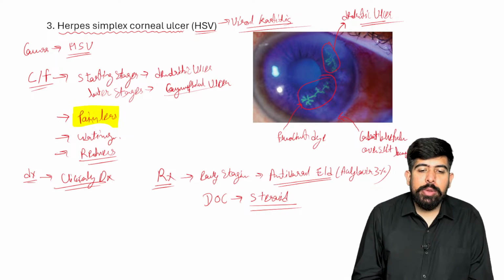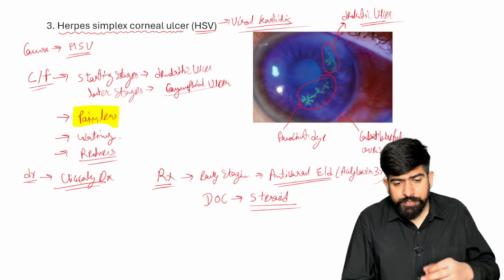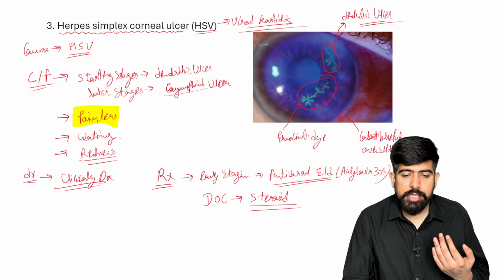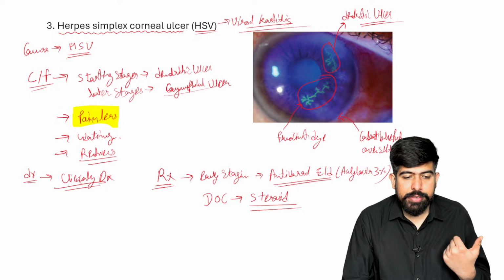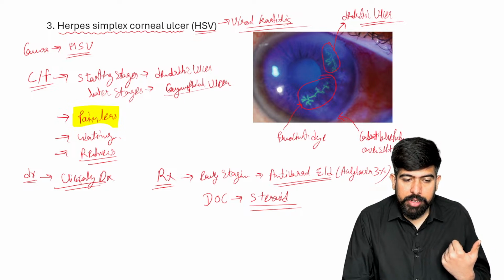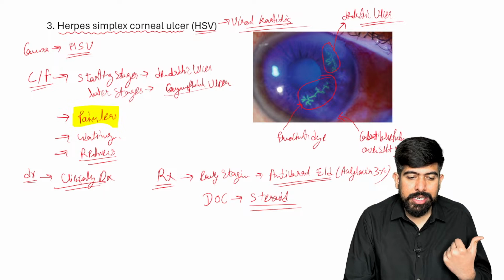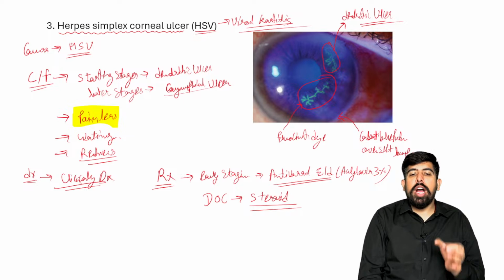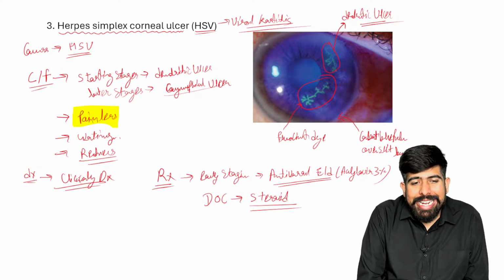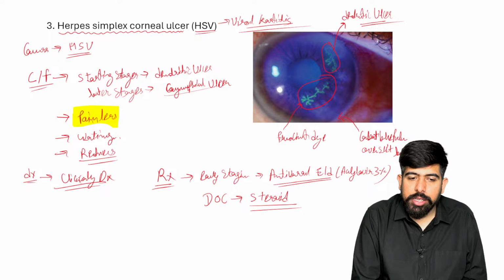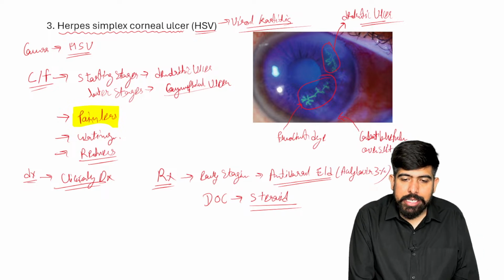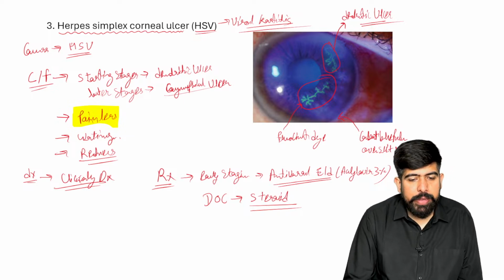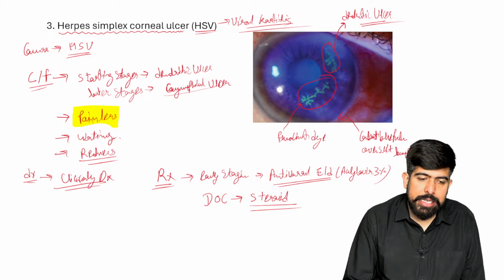So now in your mind you can understand this thing, that in the cases of bacterial ulcer or fungal ulcer, the steroid is contraindicated. But in the viral ulcer, or in viral keratitis, this is the drug of choice. Is it clear to you guys? Very good. Let's talk about it later.